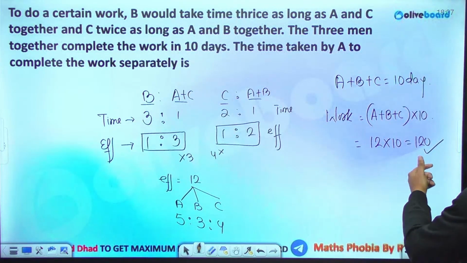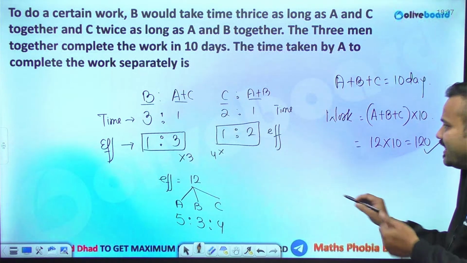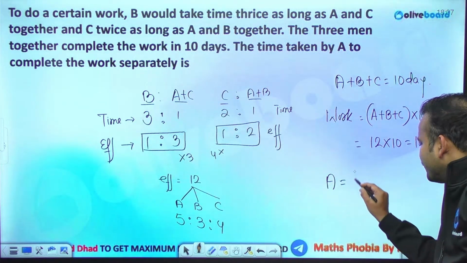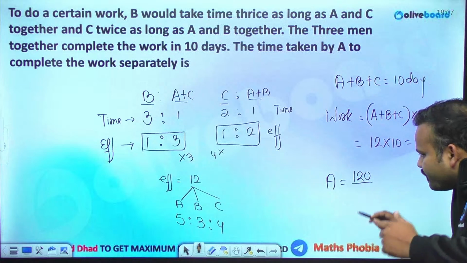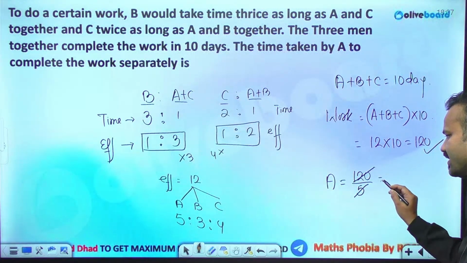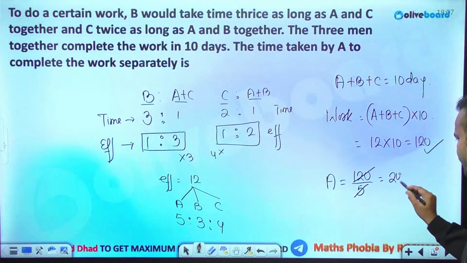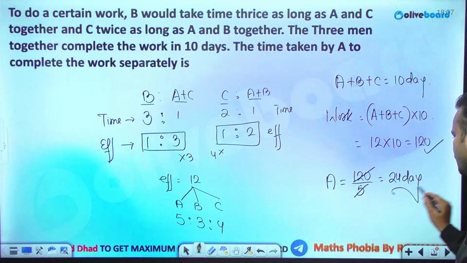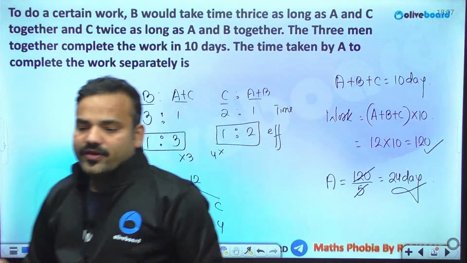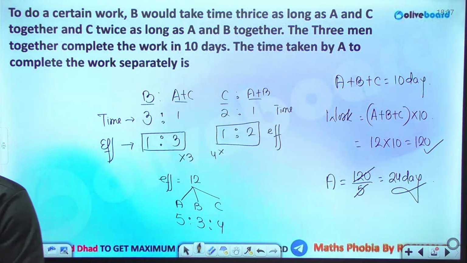Now this 120 work will be done separately by A in how many days? So total work is 120 and the efficiency with which A will be performing the work is 5. Any number divided by 5 should be doubled and one zero eliminated, that is 24 days. Is it clear? So 24 days is the tenure of A. Comment whether it's clear or not.